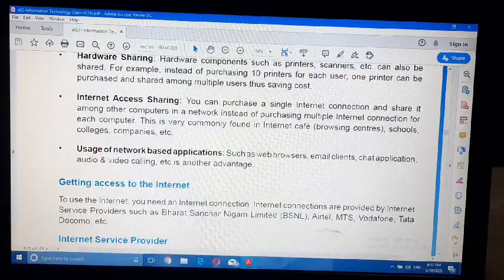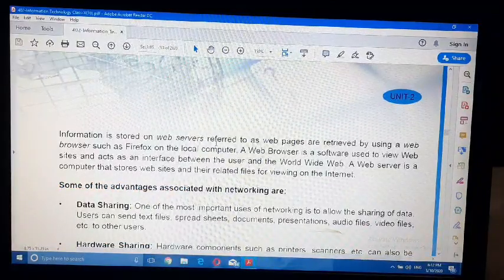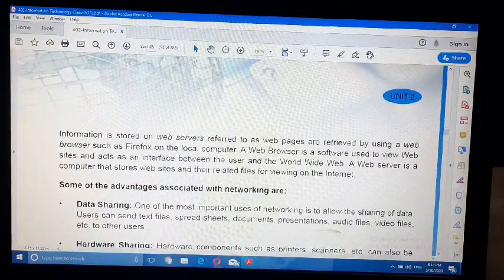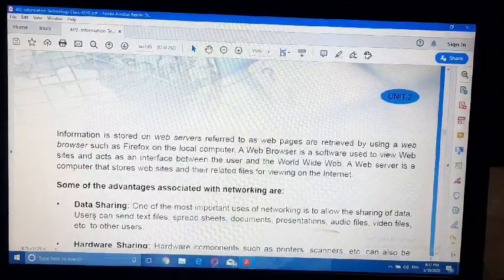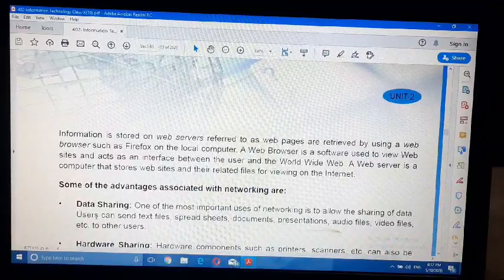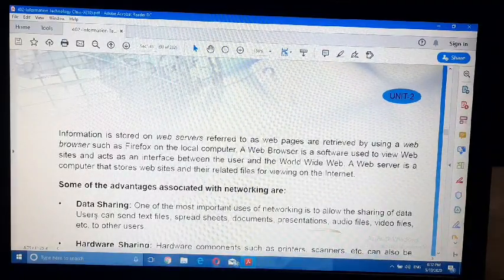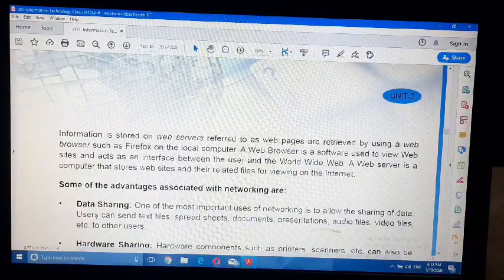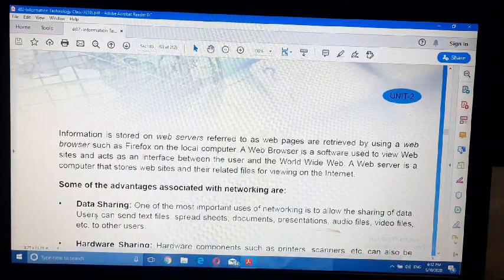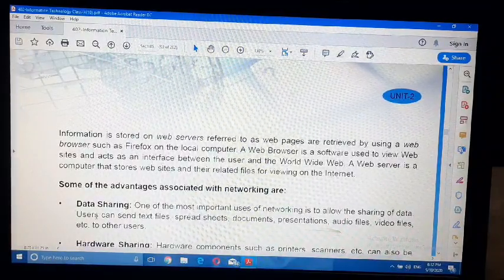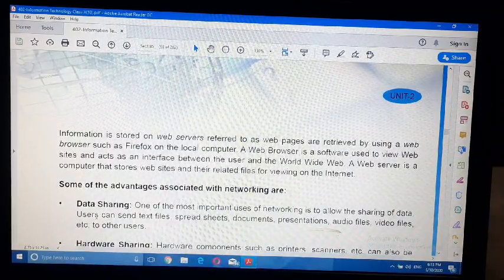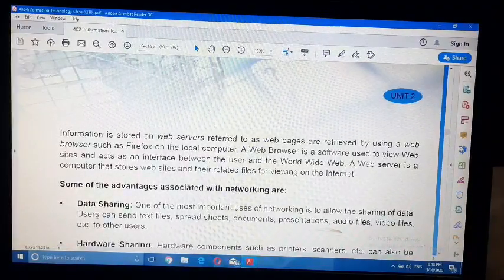Advantages of computer network. These are the advantages. Part 1, the data sharing. Using computer network, we can share text file, spreadsheet, documents, presentation, audio file, video file, etc. Second one is the hardware sharing. You can share hardware like printer, scanner, etc. If there is a network of 10 computers, then we need not purchase 10 printers or 10 scanners.